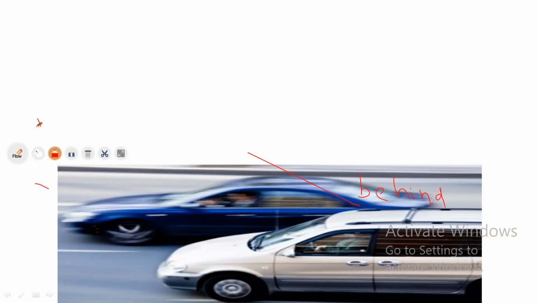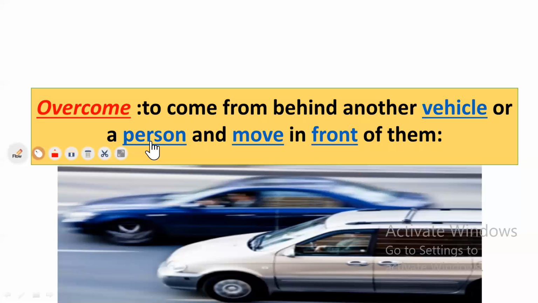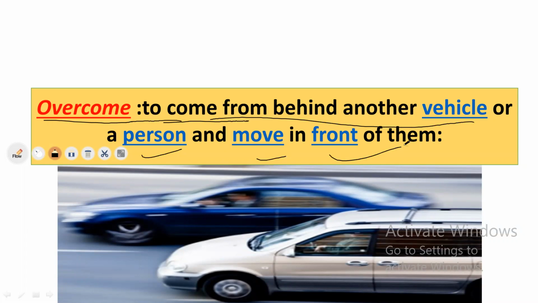Dear students, welcome back. So this car came from behind. It passes this car and it became in front of it. So how can you describe this? We use a famous verb to describe this. To come from behind another vehicle or a person and move in front of them. So you can say this car overcome in this point.